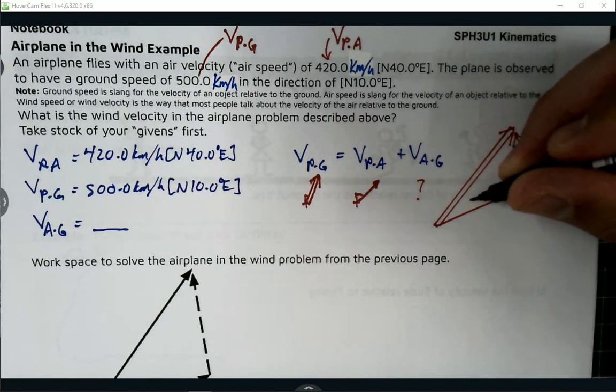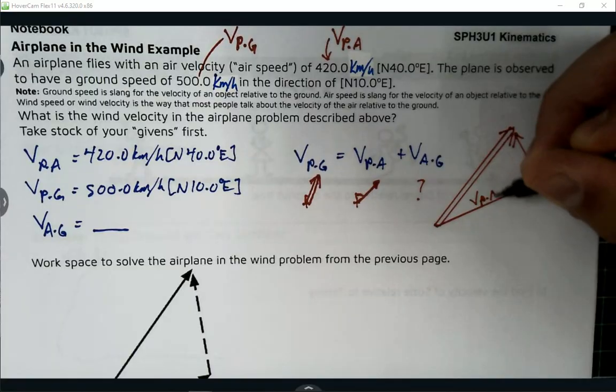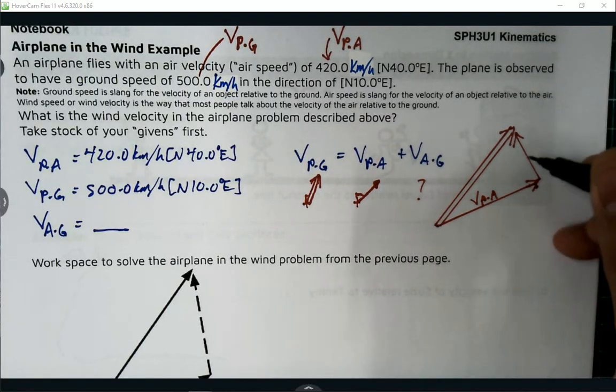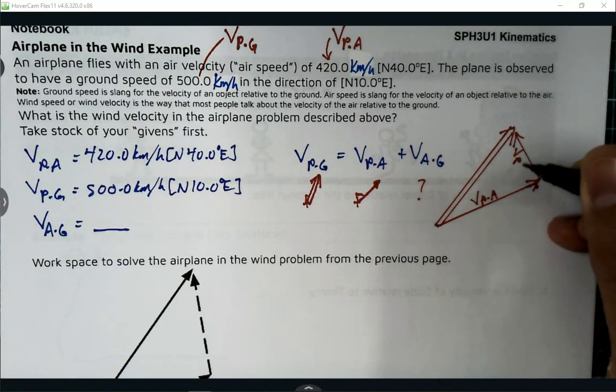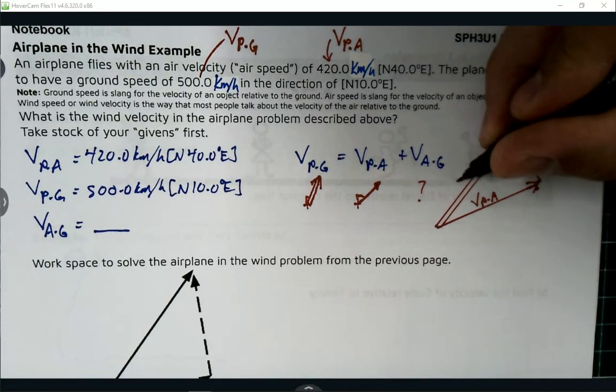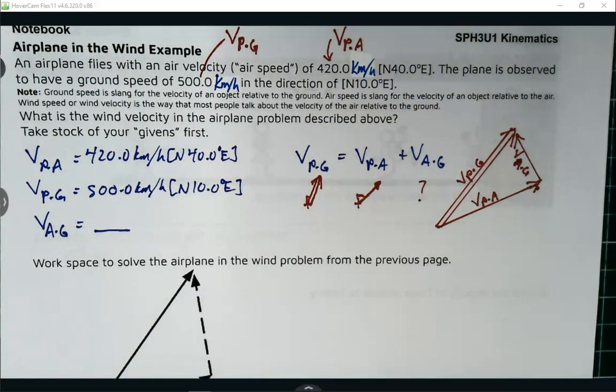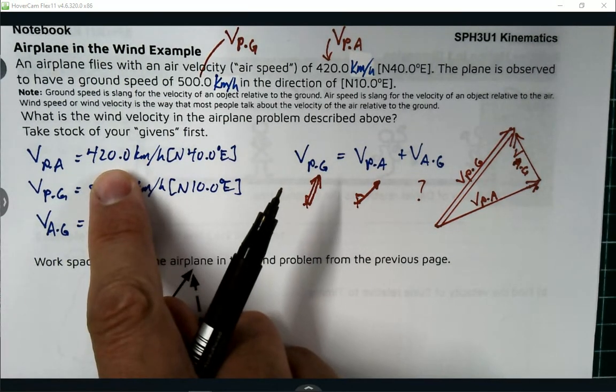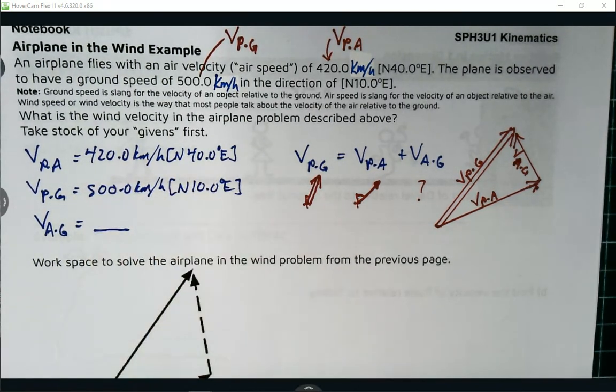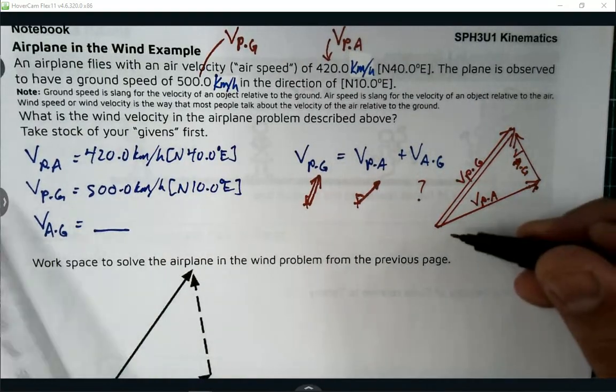So I can label things up. I can say velocity of the plane relative to the air is that one. Velocity of the air relative to the ground is this one. And the velocity of the plane relative to the ground is this one. And if I wanted to add a few more pieces of information, I know that the velocity of the plane relative to the air was north 40 degrees east.